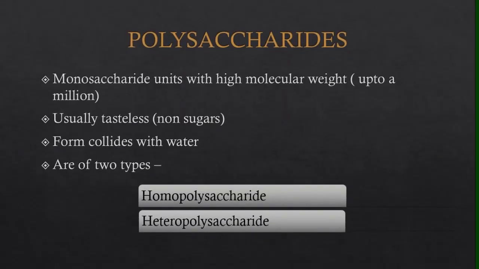Polysaccharides. Polysaccharides are monosaccharide units with high molecular weight, up to a million. Polysaccharides are usually tasteless, non-sugars. They form colloids with water. Polysaccharides are of two types, homopolysaccharide and heteropolysaccharide.